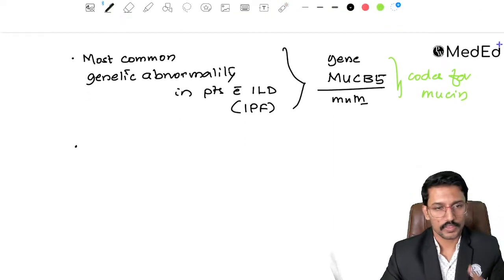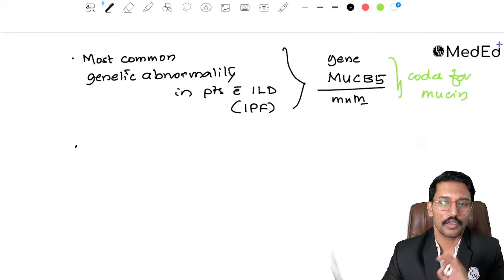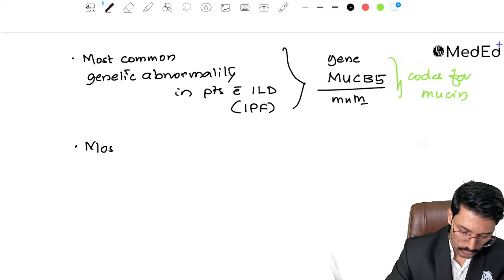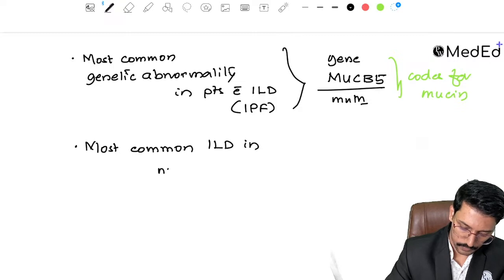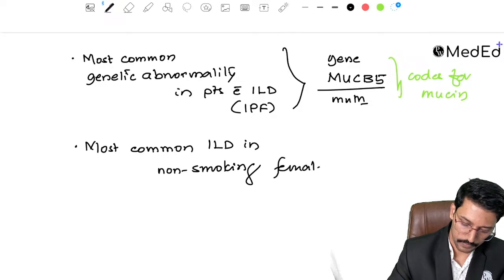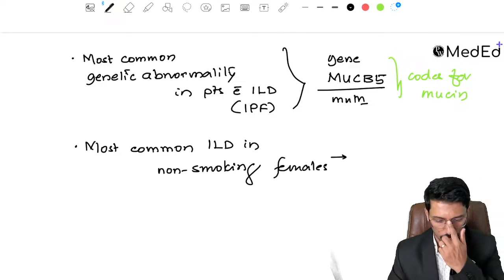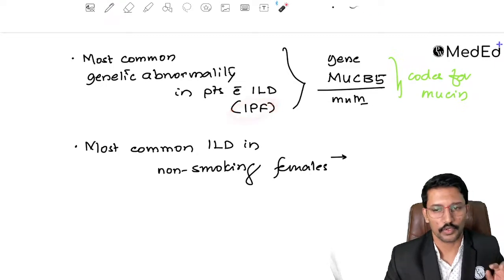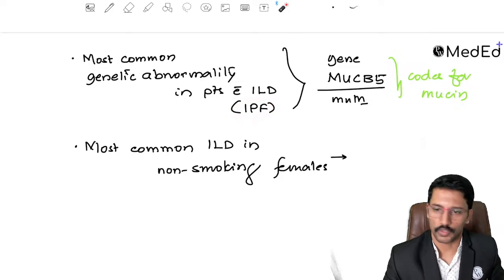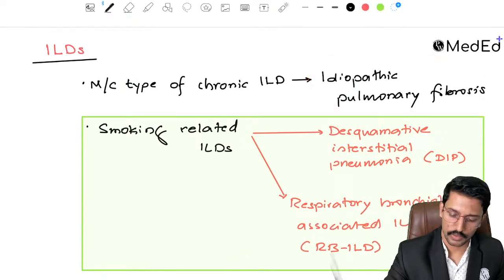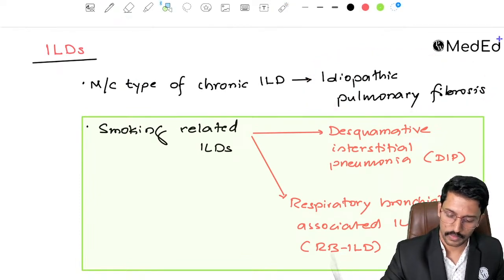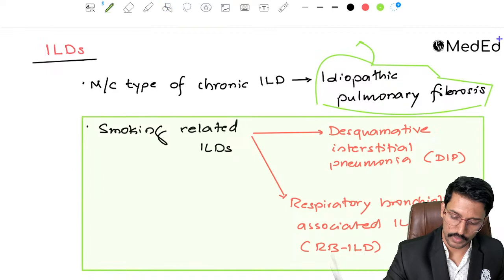Next, they will ask you, what is the most common ILD in non-smoking females? Most common interstitial lung disease in non-smoking females. Okay, so if you're thinking, let me say idiopathic pulmonary fibrosis, no, idiopathic pulmonary fibrosis is more common in males who smoke, right? So IPF is typically more common in males who smoke. So now tell me which is more common in females.